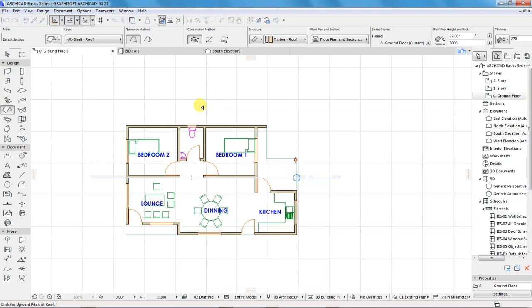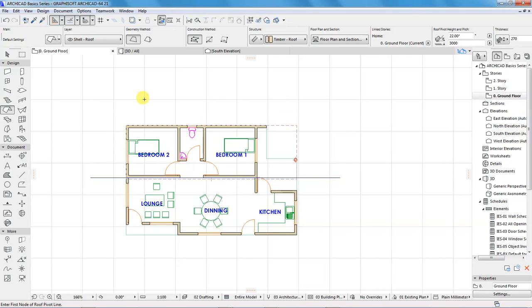So this is asking us to specify the point where our roof slopes from, and I'll choose this side, and then I'll be able now to draw my roof as a rectangle that way up to that point. Then I'll connect, so I have that roof in place.